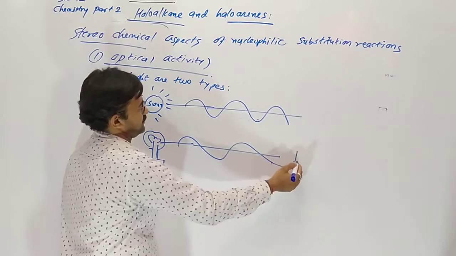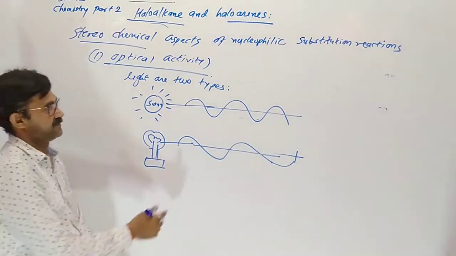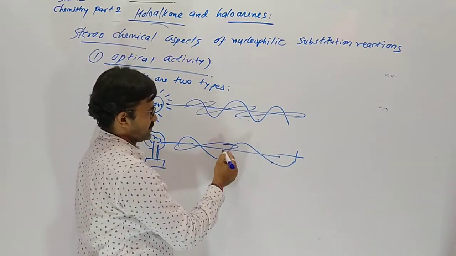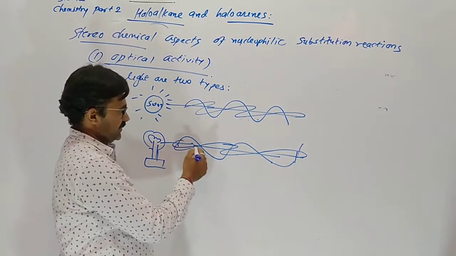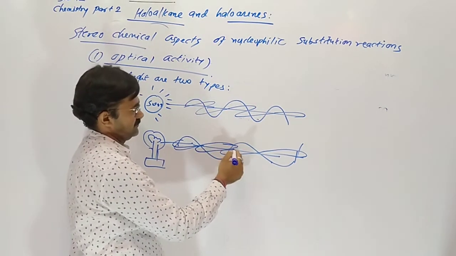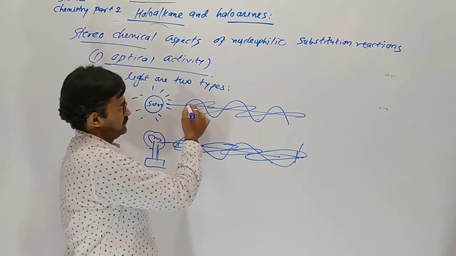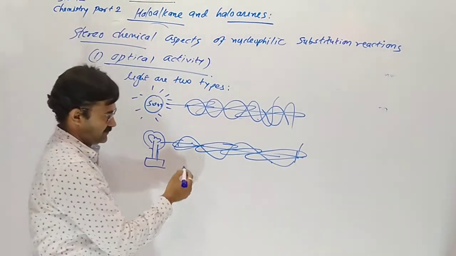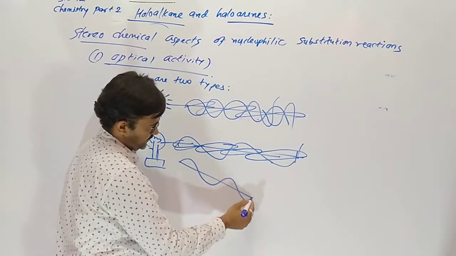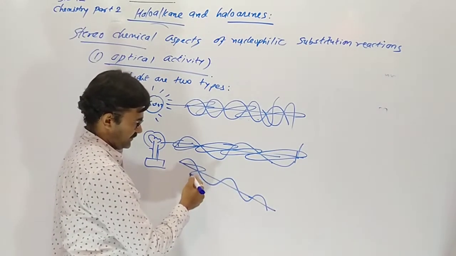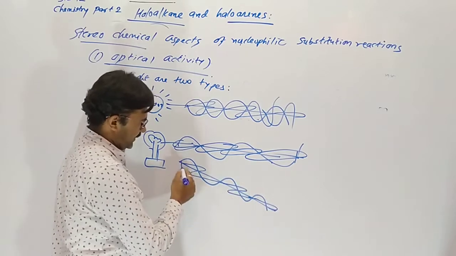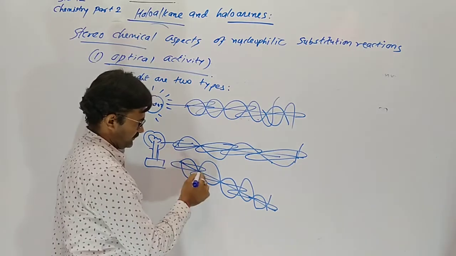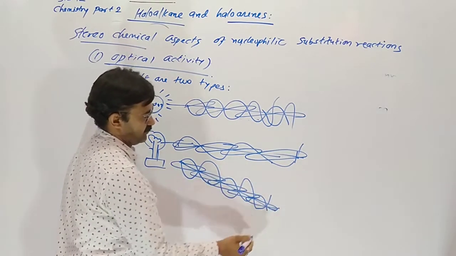Light coming from the bulb or from the sun is electromagnetic waves, and these waves are coming in all directions. When we observe any light, this is one plane. Second, light coming throughout in every plane is called non-polarized light.